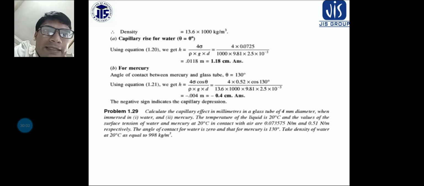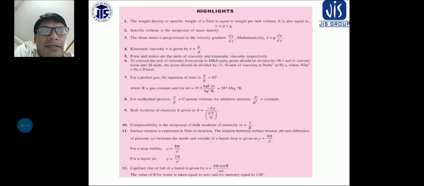So put all the values, and you will get minus 0.4 centimeter for mercury. The negative sign indicates capillary depression. So the next problem is your homework; solve it at home and submit it to my given email id.